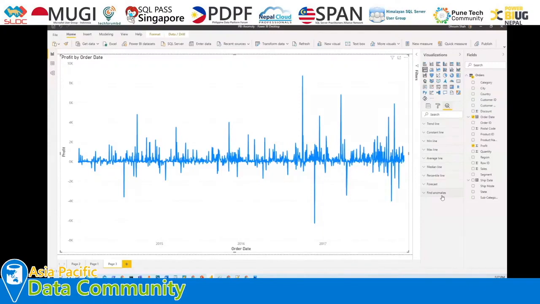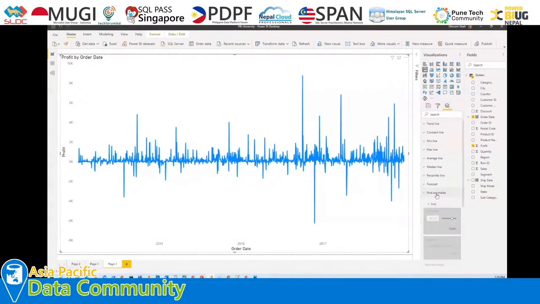The second important thing to consider is that we already have a forecast option for our graph. If you are going to use Find anomalies for your graph, then you need to compromise on the forecast option, because at this moment we can't use forecast and anomalies together in a single visualization. Hopefully in the future we will have the capability to use both together, but at this moment we can use either forecast or anomalies. So make sure about this.